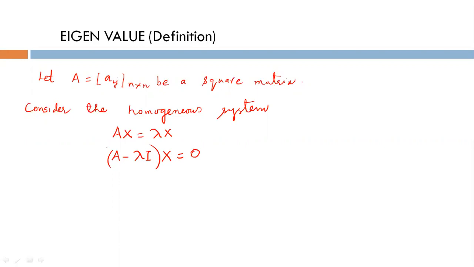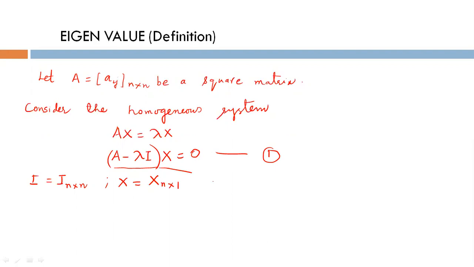A is an n cross n matrix, and I is also, I'm considering here, an n cross n matrix, and X is a solution matrix of order n cross 1. Then you can see that this system, equation 1, is a homogeneous system, because one can call this A1, so that A1 x equal to 0.